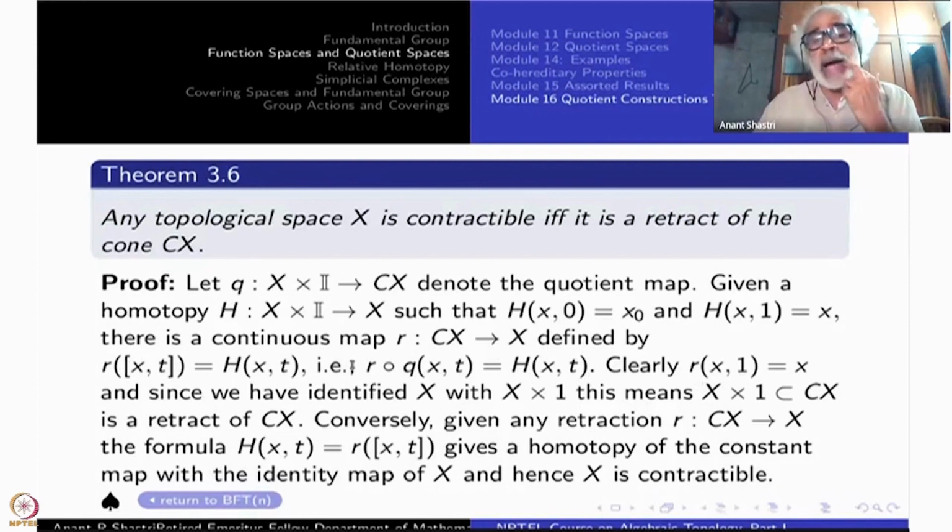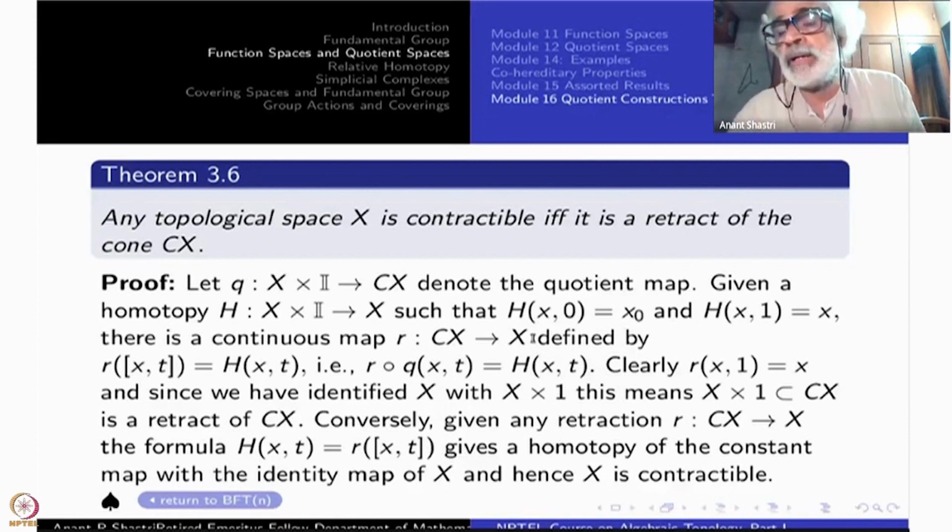Also, this R on x, comma 1, namely the subspace X, is identity because H of x1 is identity. So we have identified x with x cross 1. This is what we are using here. That is how we can talk about x as a retract of Cx. This is the meaning of retract if you want to recall it, namely a function from the whole space to the subspace which is identity on elements of x, and R must be continuous. We have used retracts earlier.